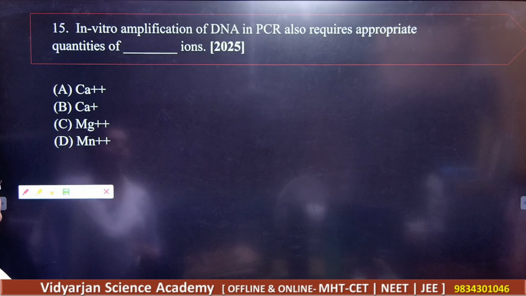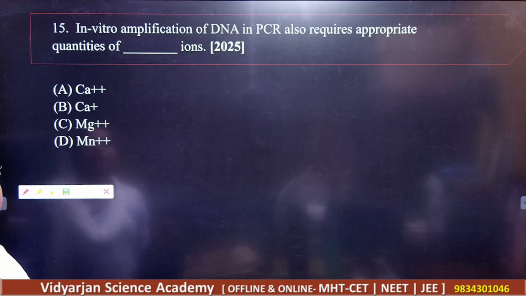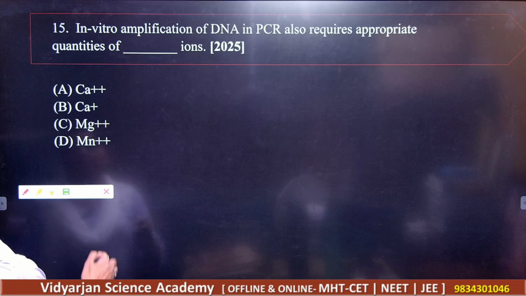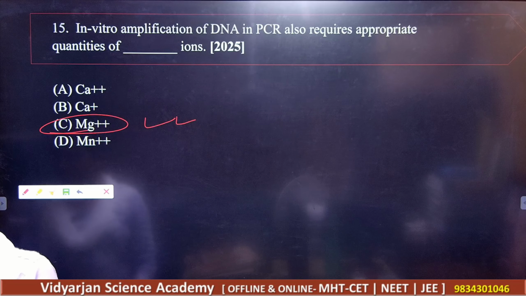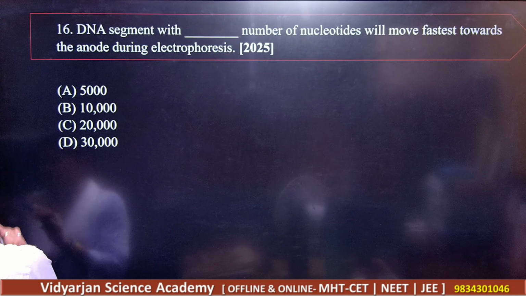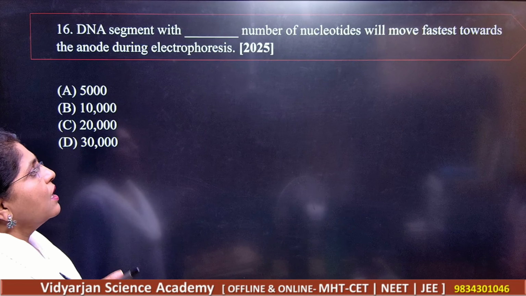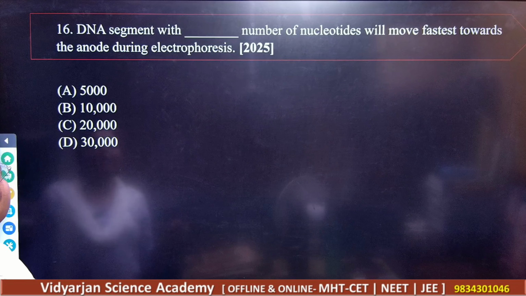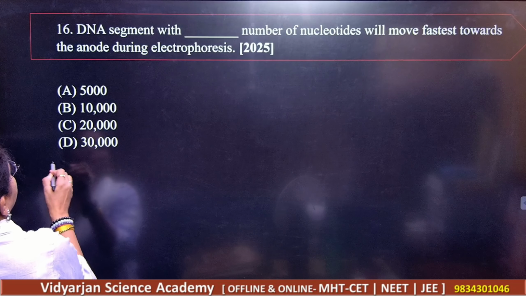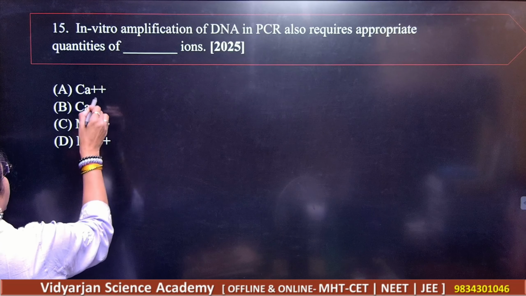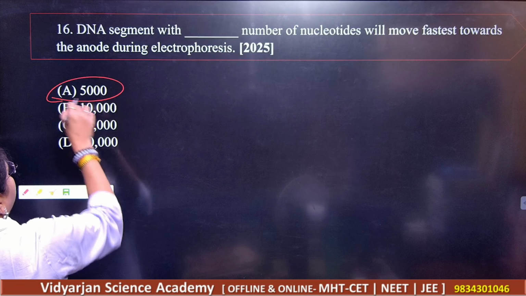Next, in vitro amplification of DNA in PCR also requires appropriate quantities of, of course, you need to have magnesium. Okay? Remember this. Next. Question 16. DNA segments with a dash number of nucleotides will move fastest towards the anode during the electrophoresis. So it is about 5,000. Okay. So please remember this answer.